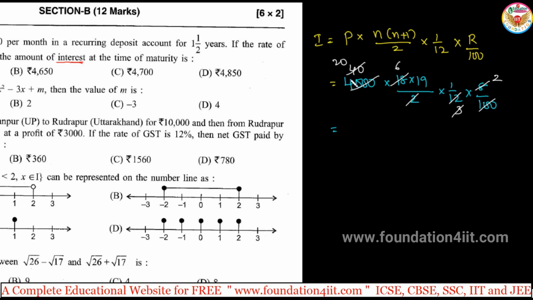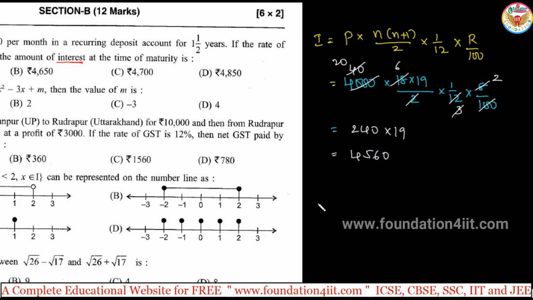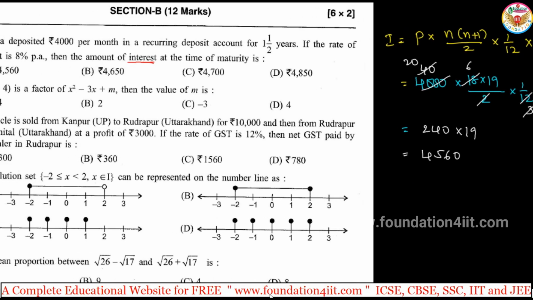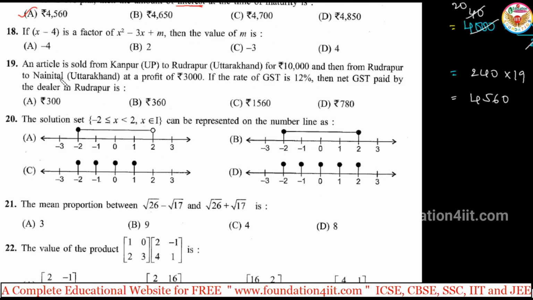Finally, 20 into 6 is 120 into 2, 240 into 19. Just multiply, and we'll get 4,560. There's the interest. So it's option A, 4,560. Right, straight formula I can apply.